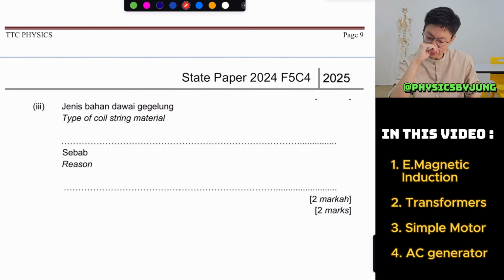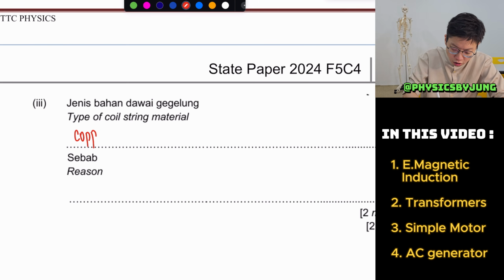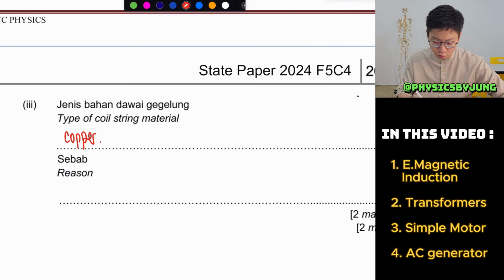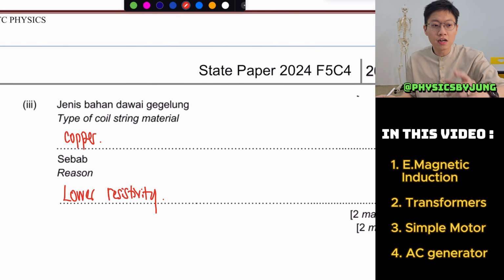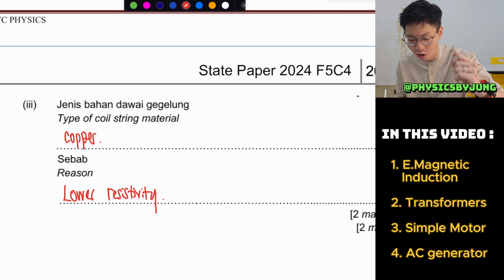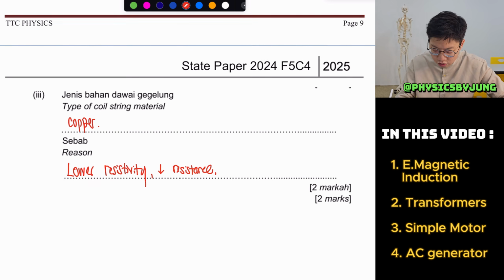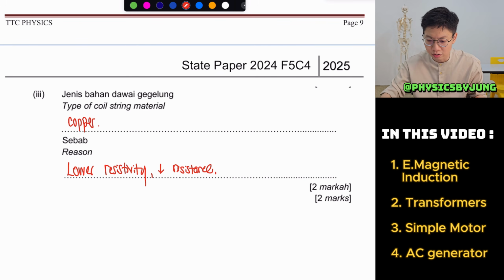Finally, the wire material. Of course, we will use copper wire, but my personal favorite, I don't like to write lower resistance. I like to write lower resistivity. Why lower resistivity? Because then only can I write that it has a lower resistance, so therefore more current can flow and so on. So that is my reasoning.